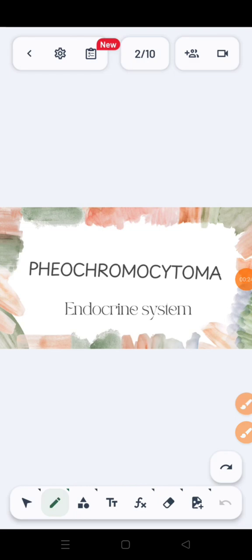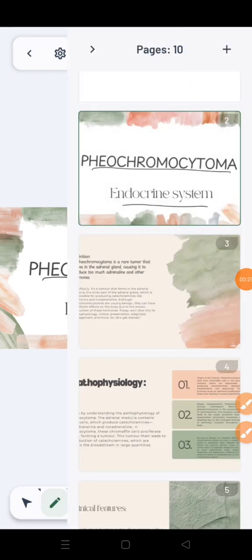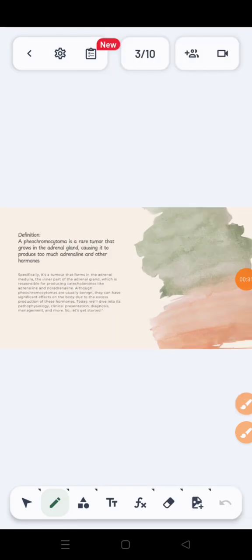So today we are going to talk about Pheochromocytoma, which is in endocrinology. Firstly, we'll try to define what Pheochromocytoma is. So look at the definition.